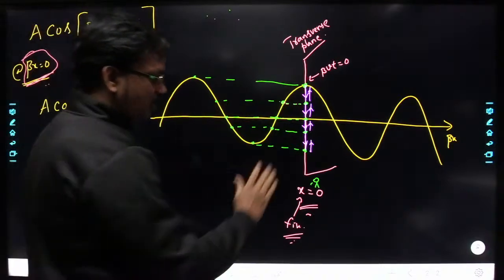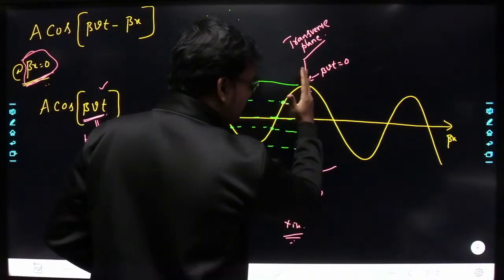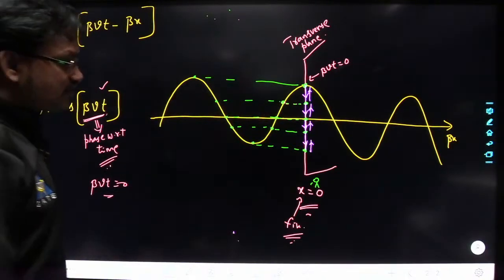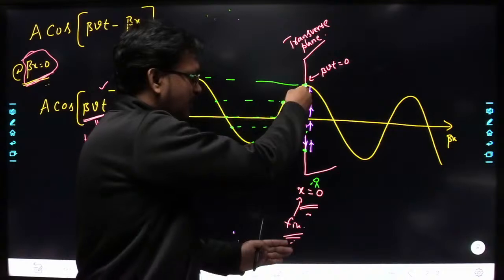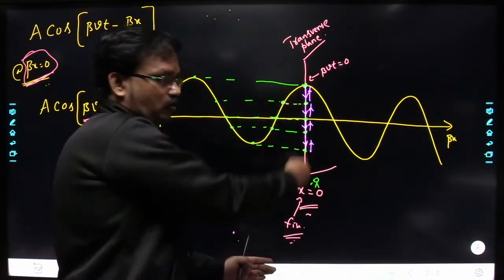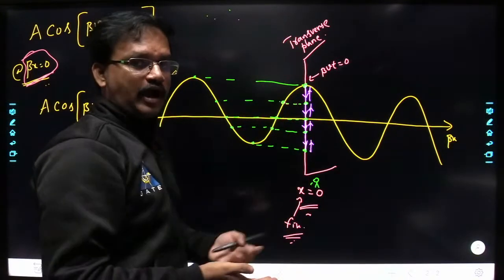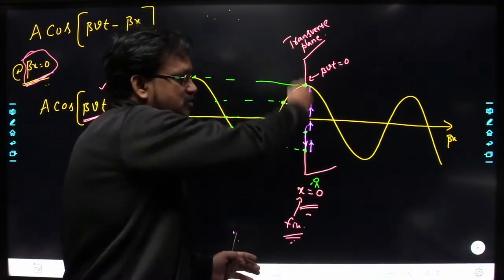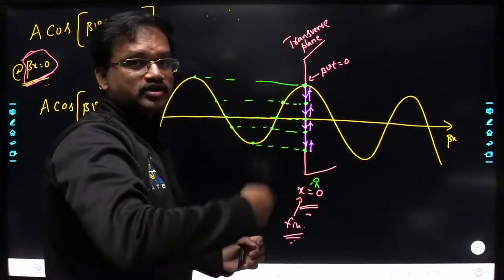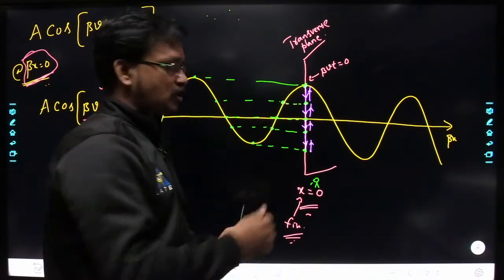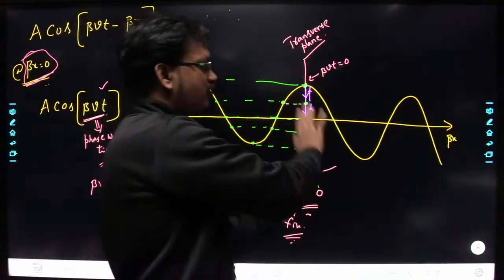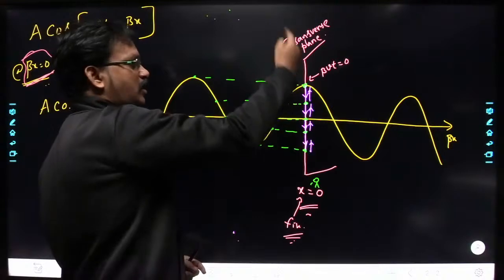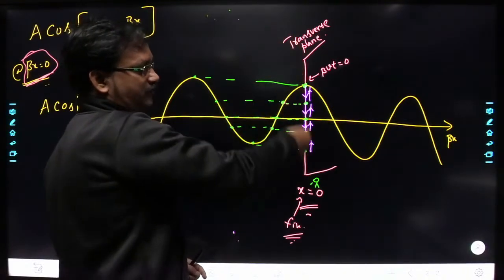Understood? So if you observe in this transverse plane with respect to time, this particle is simply oscillating up and down. Yes or no? That's what I have told now. So in a transverse plane, you are going to have oscillations with respect to time. These oscillations are going to shift from one location to another. This is how the particle is oscillating with respect to time.